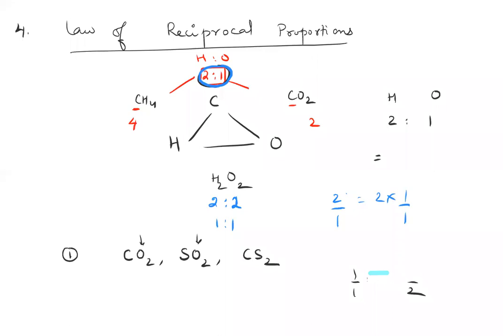So what is the practical application of this law? Again, for us who are the new generation, it is very obvious that carbon oxygen is CO2, sulfur oxygen is SO2, carbon disulfide is CS2. But back in the day when they newly discovered that carbon and sulfur form CS2, they didn't know it was CS2.